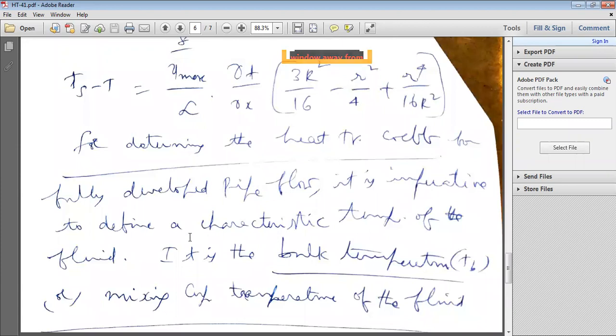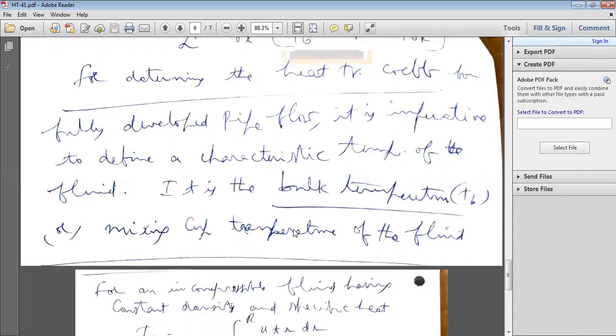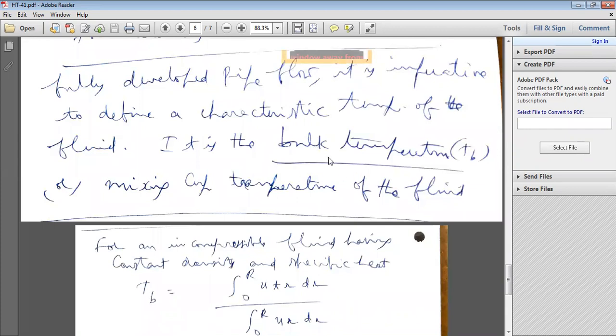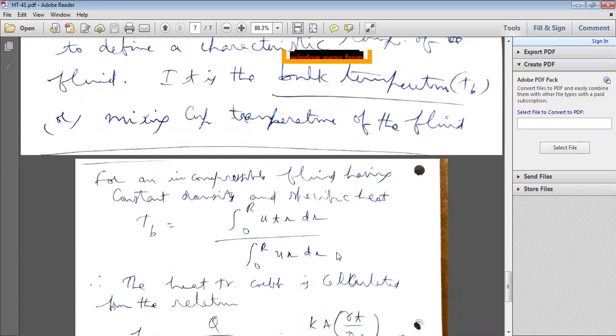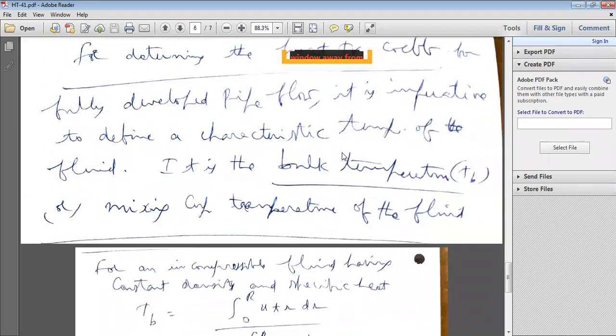In this tube flow, forced convection inside a tube, how do we calculate the heat transfer coefficient h? For this, you have to take the concept of bulk mean temperature. You require it because the fluid is flowing at a temperature T, but sometimes it is T1, T2, T3 like that. Fluid temperature may change from one location to another, so you have to consider one common temperature. That temperature is known as the bulk mean temperature or mixing cup temperature of the fluid, denoted with T_b.